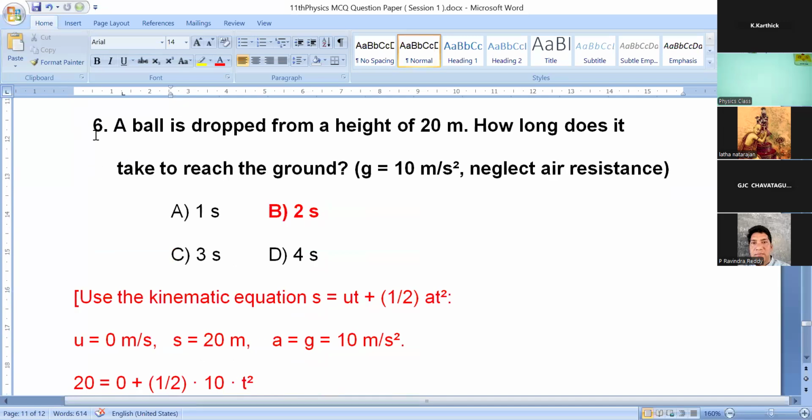And sixth question, very important one. A ball is dropped from a height of 20 meter. How long does it take to reach the ground?